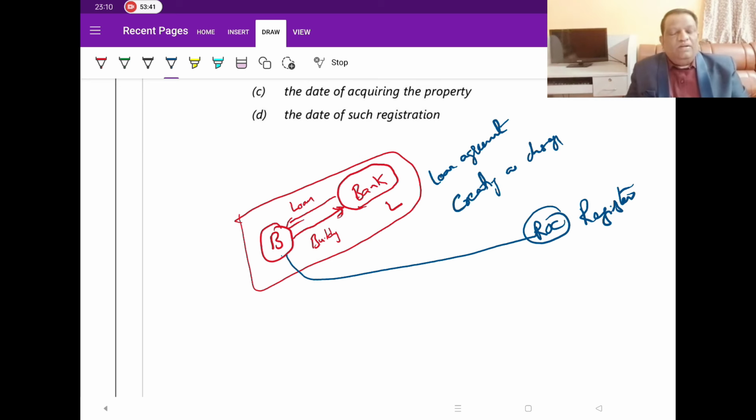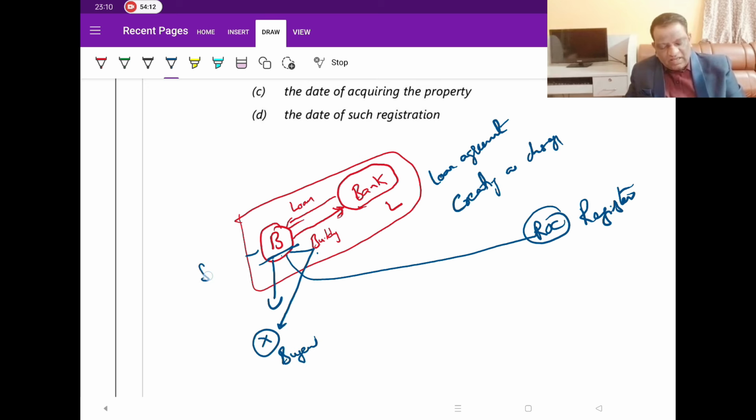But now imagine a scenario. He has given it, the first step is done. Since the secured asset is still under his custody, imagine he sold it by creating fake documents or by whatever fraudulent ways, to another person, X. Now this B is selling this building to X. So X is the buyer and B is the seller. This is happening after giving it as a security to the bank, but this guy is a fraud.